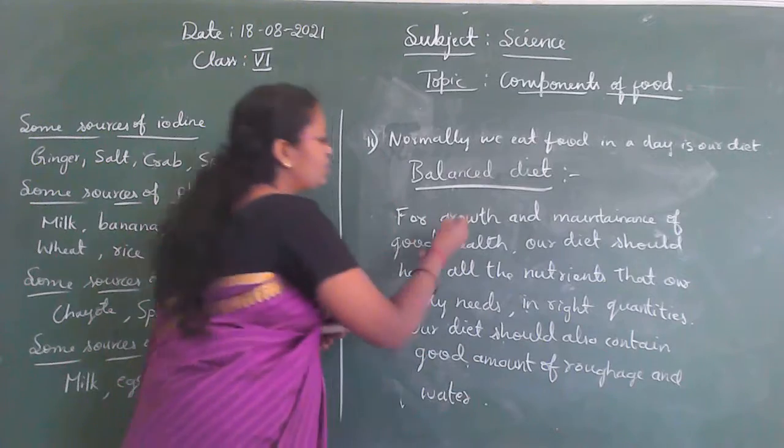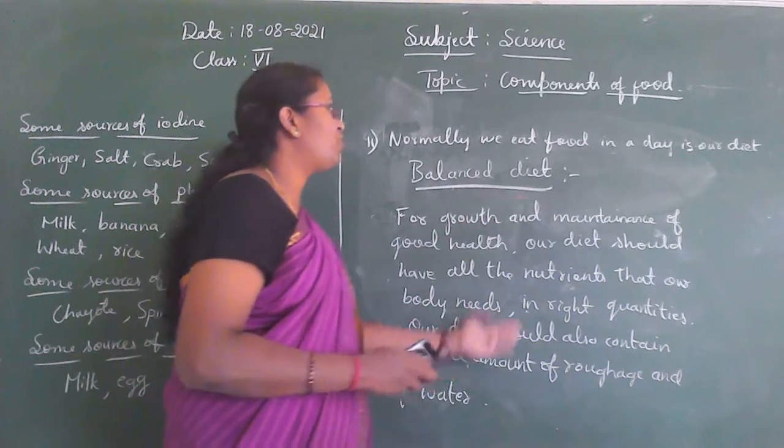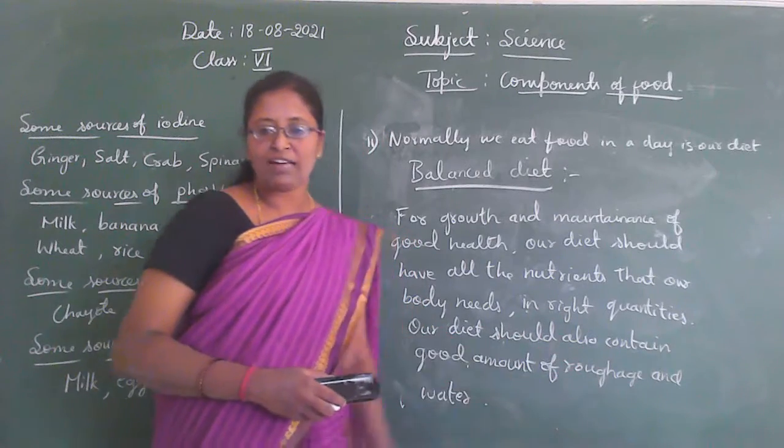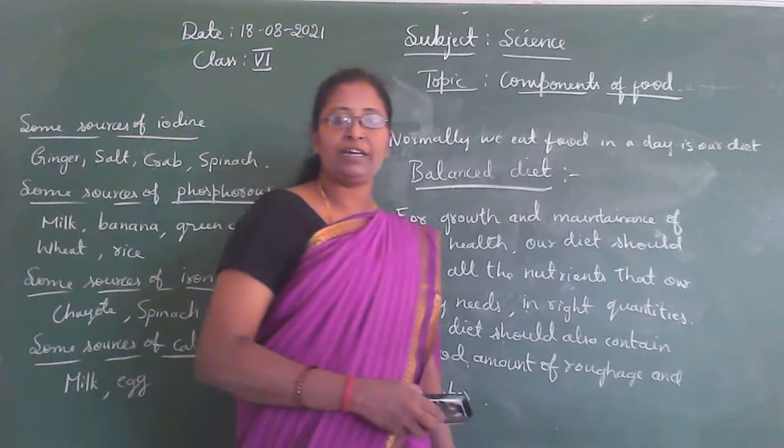So such a kind of diet we call a balanced diet.